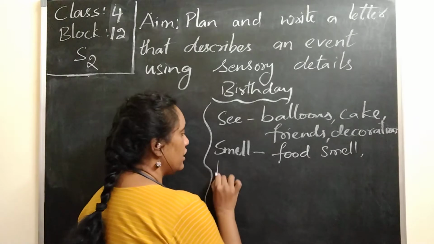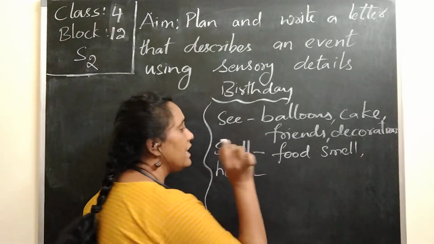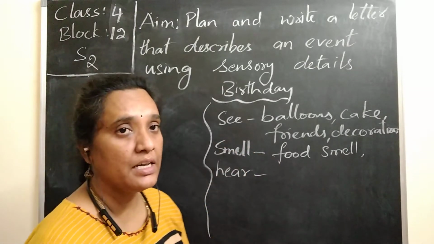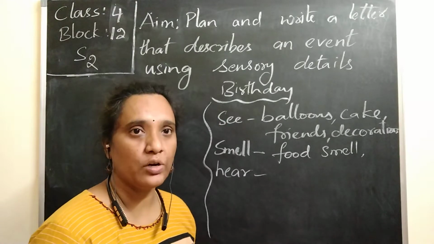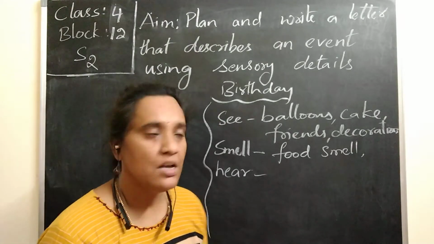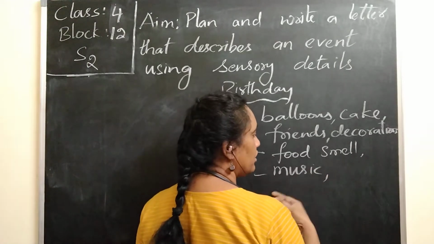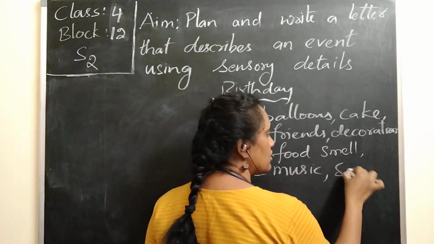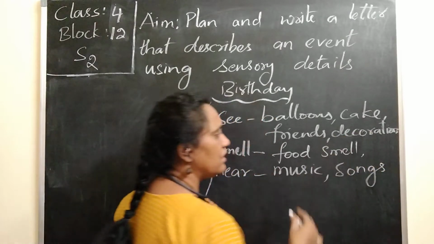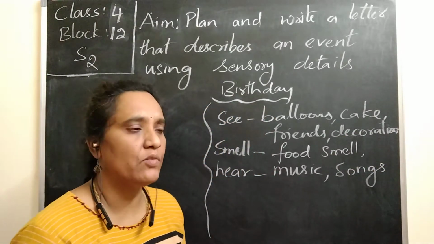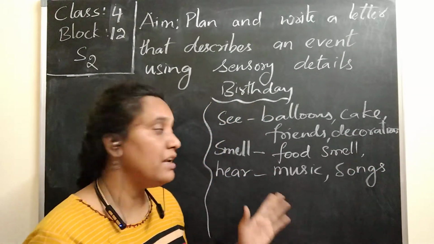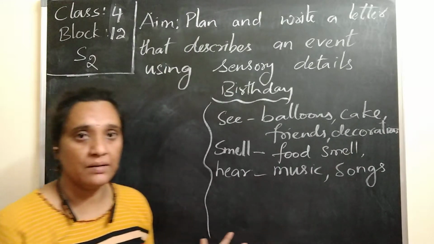And then what we hear, normally we hear all singing. Yes, all singing the birthday songs or all enjoying, dancing, some music. So whatever we hear in that party, we can write about the music, the songs, whatever they are singing. Basing on that, I heard someone singing, I heard someone clapping. Like that, anything you hear, you can write.